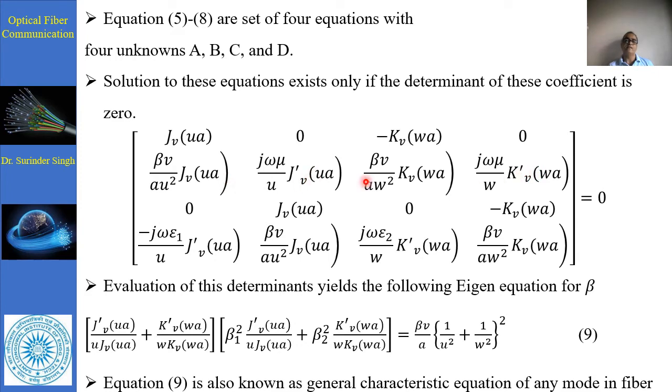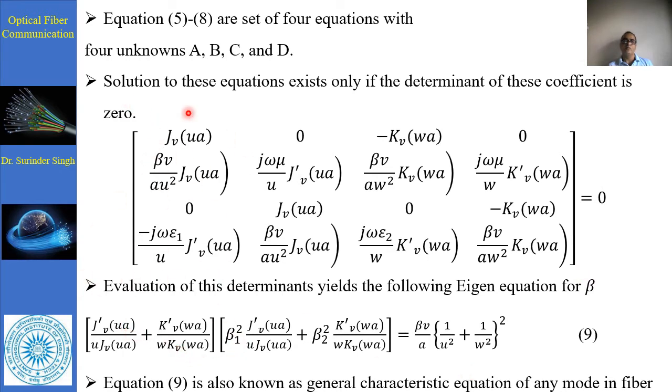That means c and d are here in the case of H phi 1 minus H phi 2, and in E phi 1 minus E phi 2 we have components of a and c, and their corresponding values of a b c d from E phi 1 minus E phi 2 and H phi 1 minus H phi 2, and this is equal to 0. A solution of this equation exists if the determinant of this coefficient matrix is equal to 0. So evaluation of this determinant yields the following eigen equation for this beta.